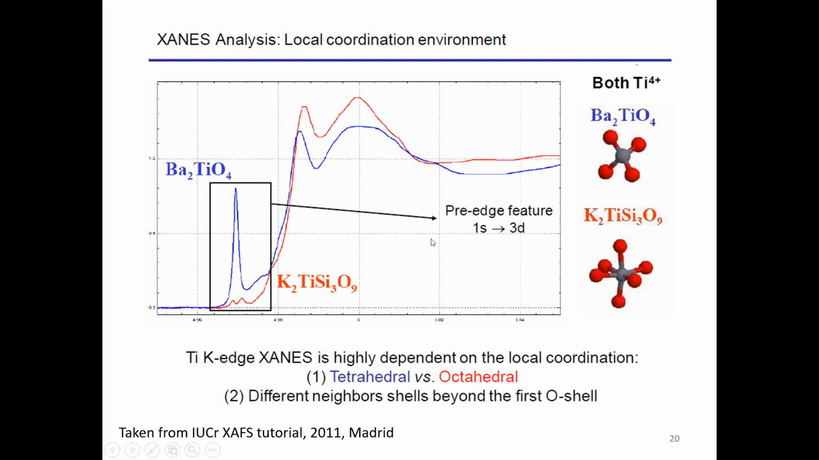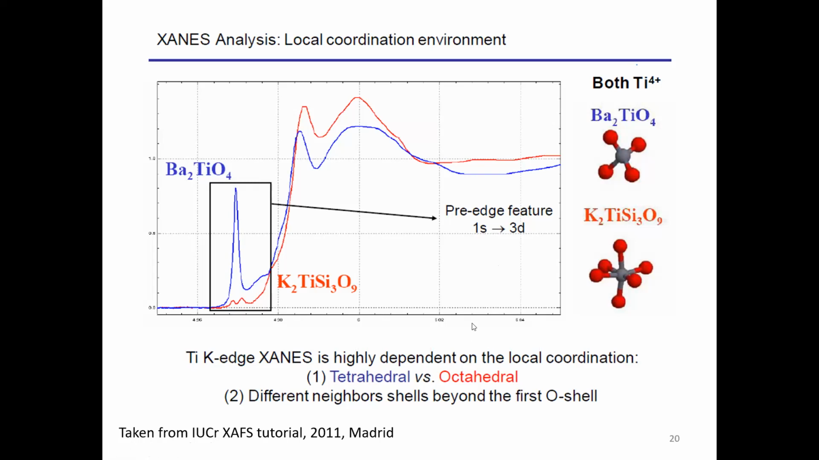From there itself, by looking at the spectra, you can say this is tetrahedral and this is octahedral. Whereas in this case, since there is no hybridization, there is some intensity, but it is very weak because 1s to 3d is dipole forbidden. Only it is quadrupole allowed. So in that case the intensity is very weak. By looking at this pre-edge, we can say the local geometry of the titanium atom.